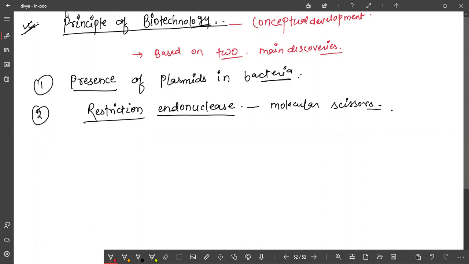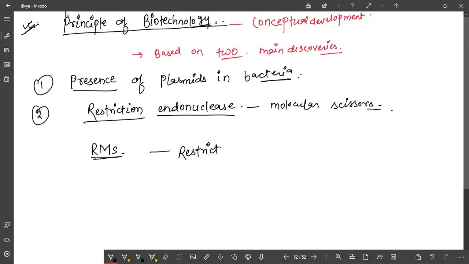So this comes under the RMS system, the restriction modification system.